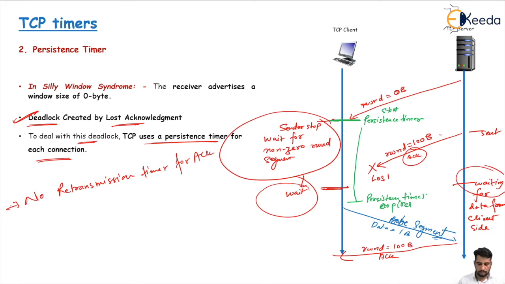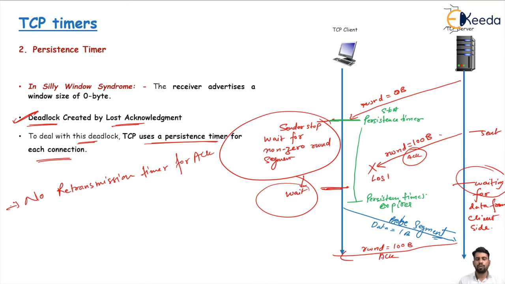When silly window syndrome comes into the picture, the third part is that when a non-zero received window size is advertised by the TCP server or receiver, and the sender is waiting for it, and that acknowledgement is lost, both the TCP client and the TCP server get into the deadlock. To deal with this deadlock, we use the TCP persistent timer.